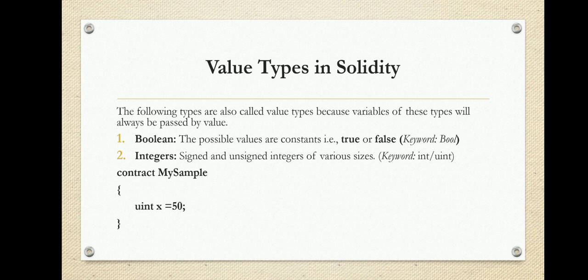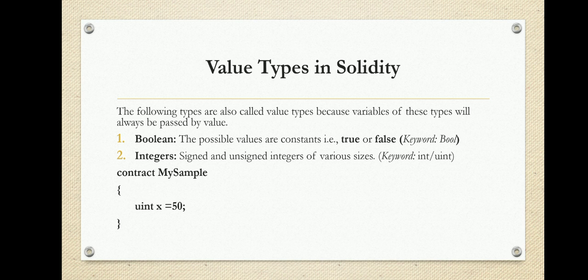We will start with the value type called Boolean. Boolean is the data type that can be used in Solidity programming. The possible values are constants, that is true or false. There are two possibilities whenever we use the bool data type, true or false. The keyword we use in Solidity is bool.